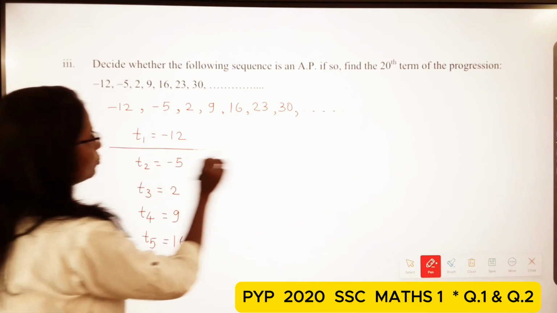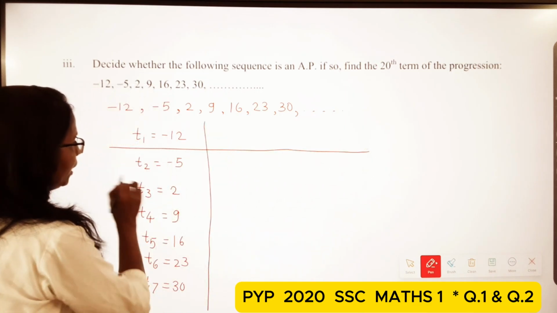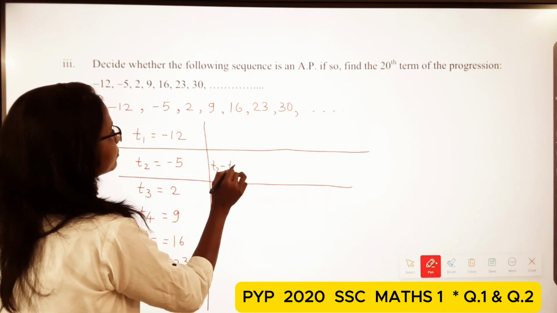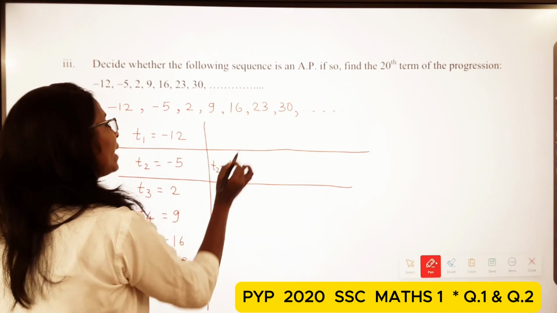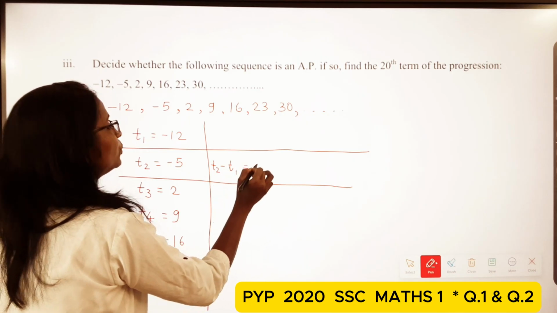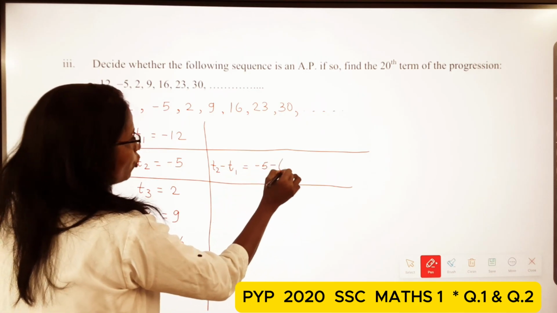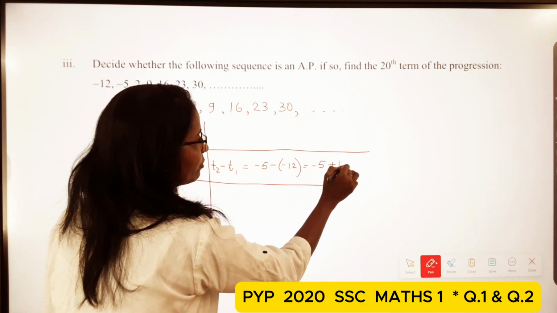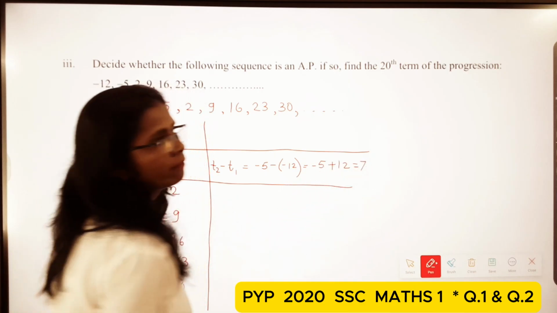So now here students, T2 minus T1 is equal to minus 5 minus of minus 12, that means minus 5 plus 12, which is equal to 7.